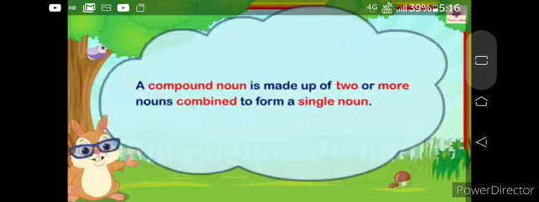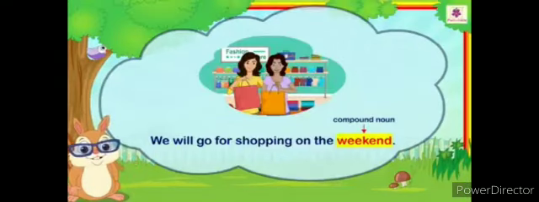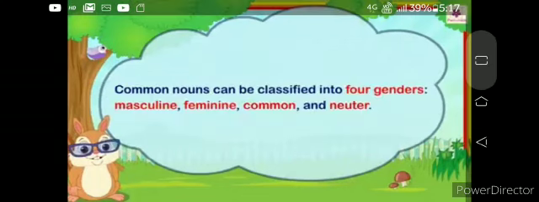Now come to the compound noun. A compound noun is made up of two or more nouns combined to form a single noun. So, here is an example of this. We will go for shopping on the weekend. Here, weekend is a compound noun.